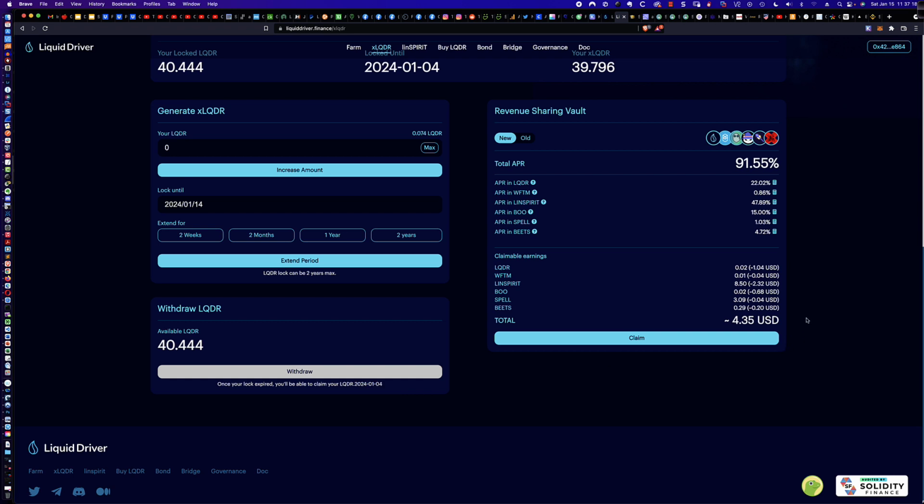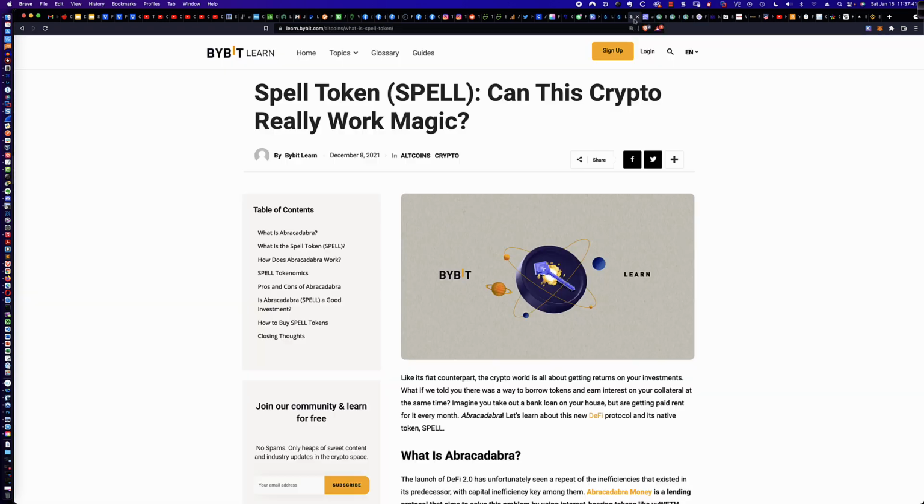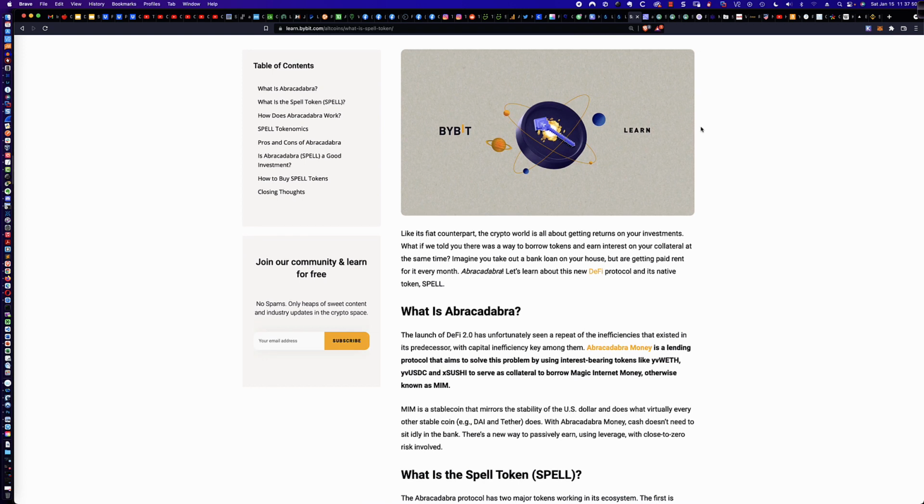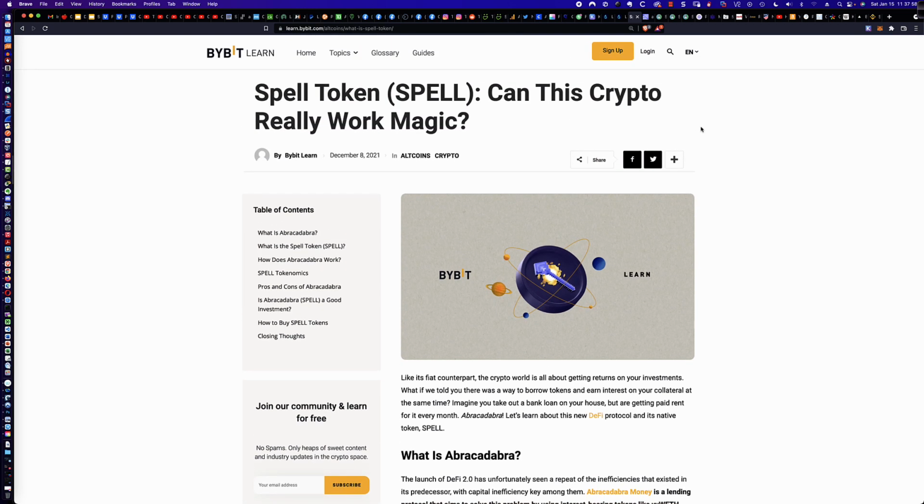And so now back to claiming the rewards. Now I've been claiming the rewards on and off, helping some individuals and creating some videos. So that's why you only see $4.35 here. But here are the tokens I'm being paid out in: LQDR, WFTM, and so forth and so on. Now the spell token is one that is interesting, one that I didn't know much about. So I'm going to place the link to this article down below. And the spell token, can this crypto really work magic? You can read about it here. It's inextricably linked to the Abracadabra.finance or the Abracadabra money project, and it is the governance token for Abracadabra.